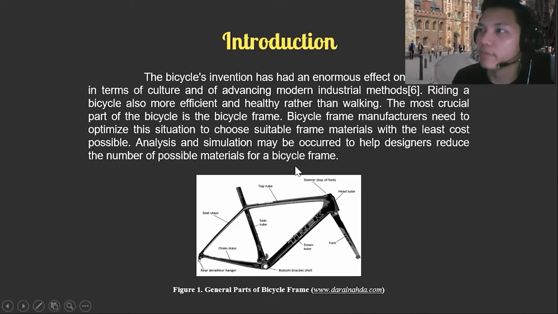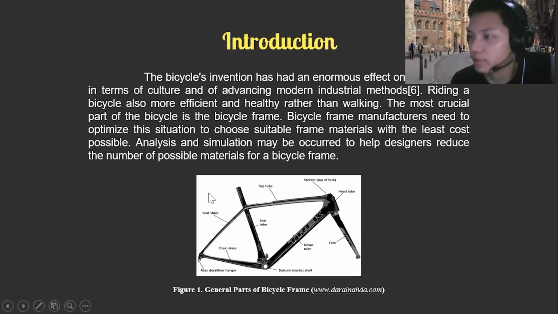The bicycle's invention has had an enormous effect on society, both in terms of culture and of advancing modern industrial methods. Riding a bicycle is also more efficient and healthy than walking. The most crucial part of the bicycle is the bicycle frame. Bicycle frame manufacturers need to optimize the situation to choose suitable frame materials with the least cost possible. Analysis and simulation may help designers reduce the number of possible materials for a bicycle frame.